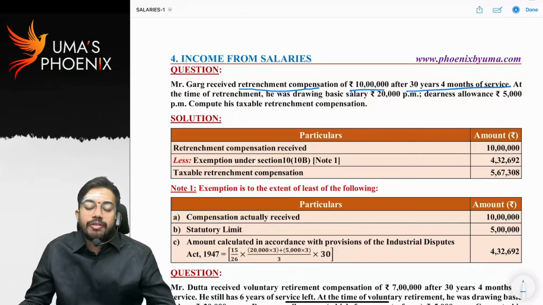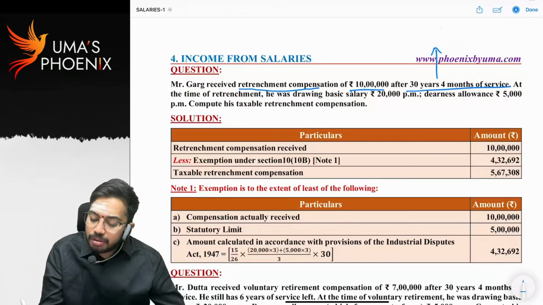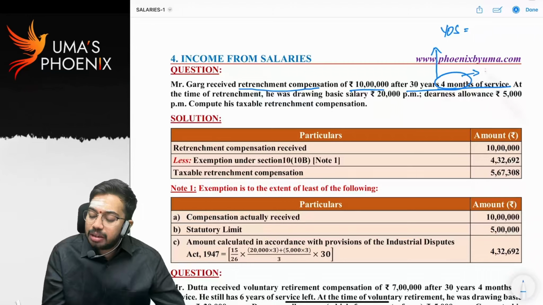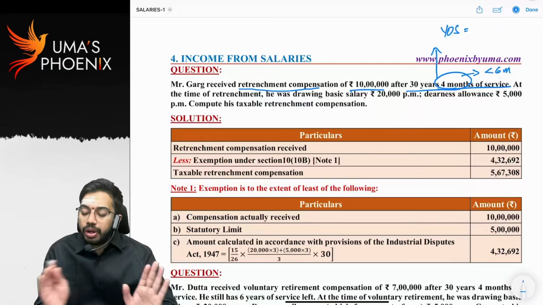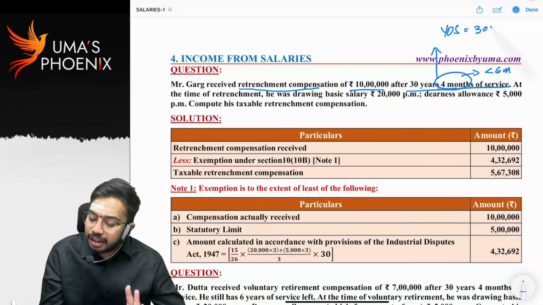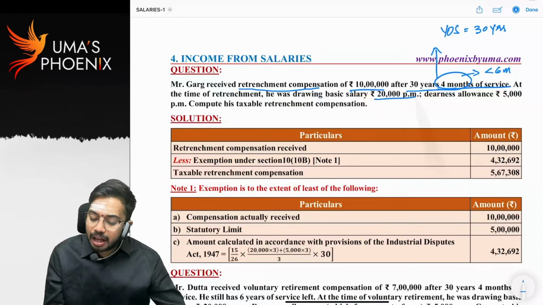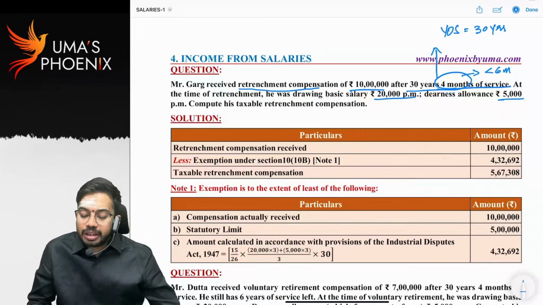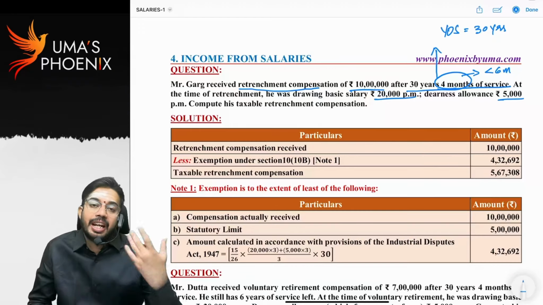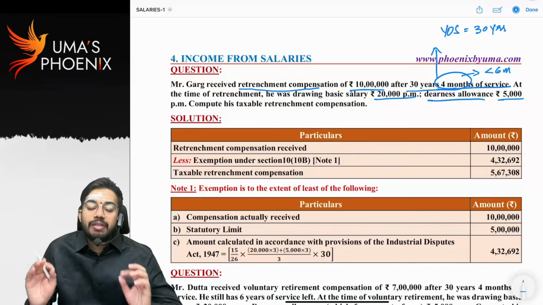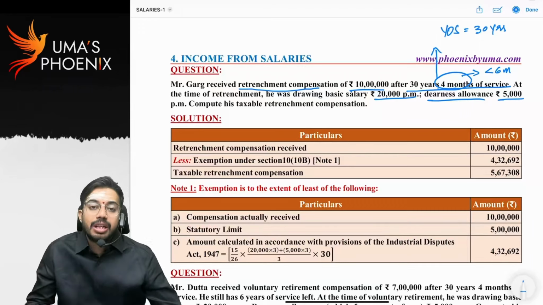So what is important for retrenchment compensation? For retrenchment compensation, important is years of service. If the part of the year is less than 6 months, we do not do rounding off. Years of service will be 30 years. At the time of retrenchment, he was drawing basic salary of 20,000 per month and dearness allowance 5,000 per month. What is definition of salary? Basic plus any DA. Here we do not know whether it is forming part or not forming part. Still we have to consider DA because it includes any DA.